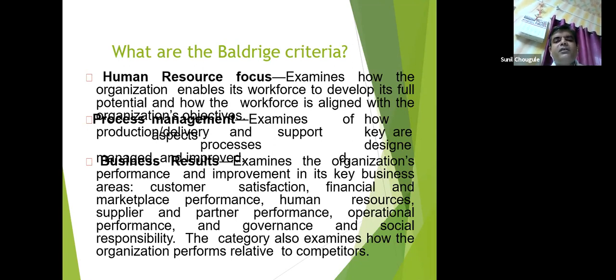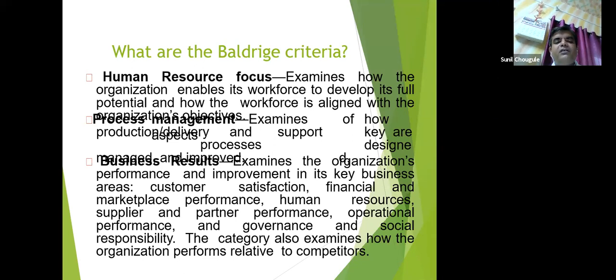Process management examines how production, delivery, and support processes are designed, managed, and improved. So this is what related to process management. And business results examine the organization's performance and improvement in its key business areas.